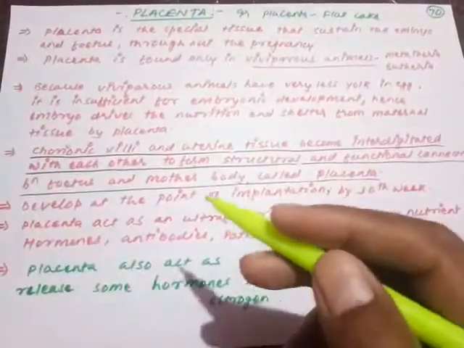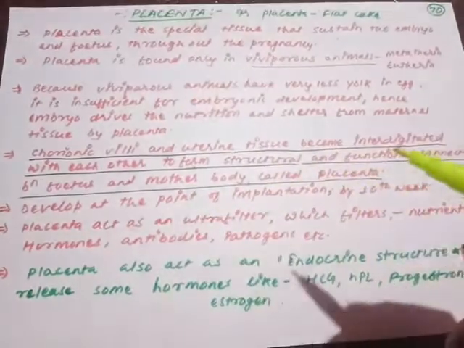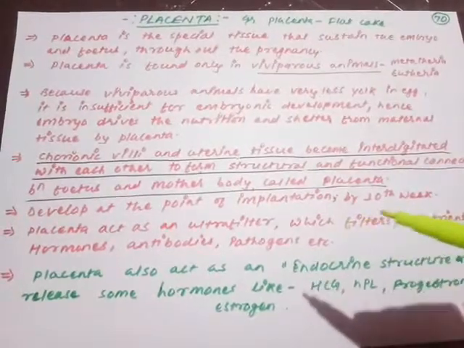So what are those two structures? The chorionic villi and the uterine tissue become interdigitated to form a structural and functional connection between the developing fetus and mother, that is called placenta.